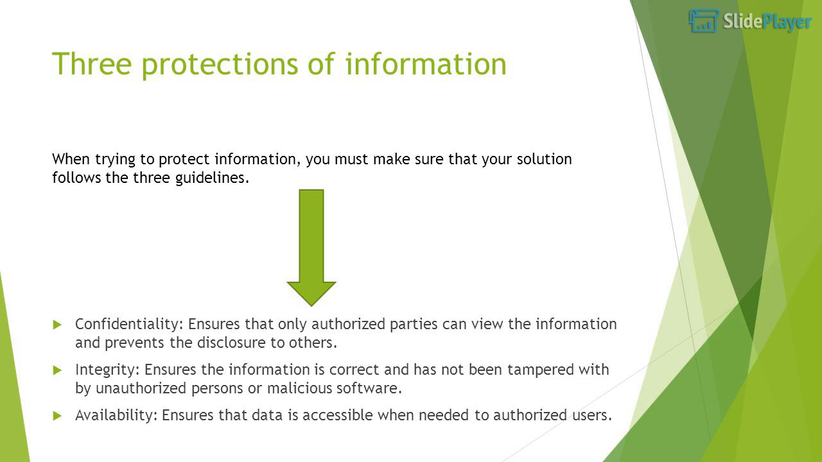3 Protections of Information. When trying to protect information, you must make sure that your solution follows the 3 guidelines. Confidentiality ensures that only authorized parties can view the information and prevents the disclosure to others. Integrity ensures the information is correct and has not been tampered with by unauthorized persons or malicious software. Availability ensures that data is accessible when needed to authorized users.